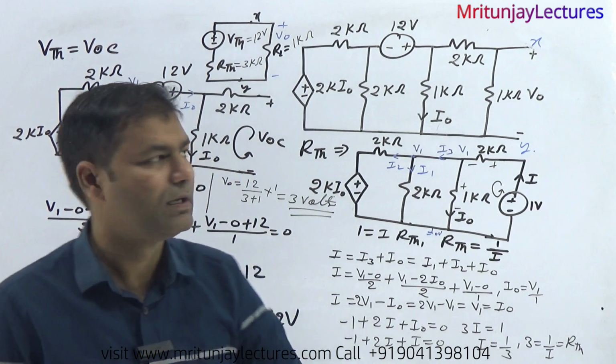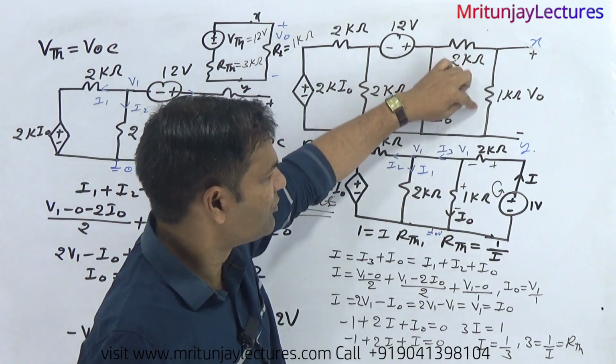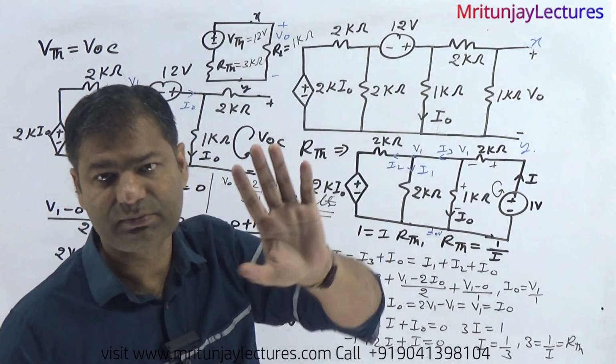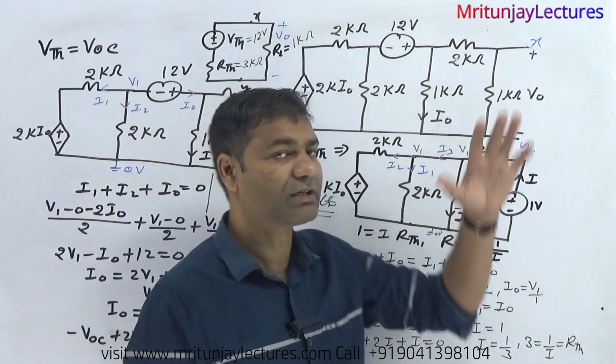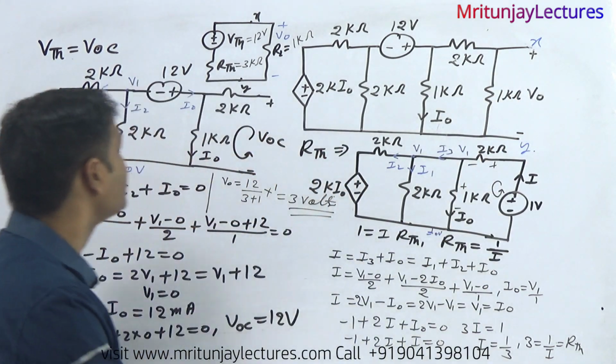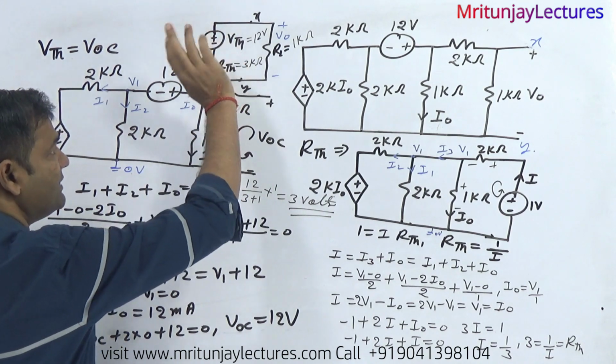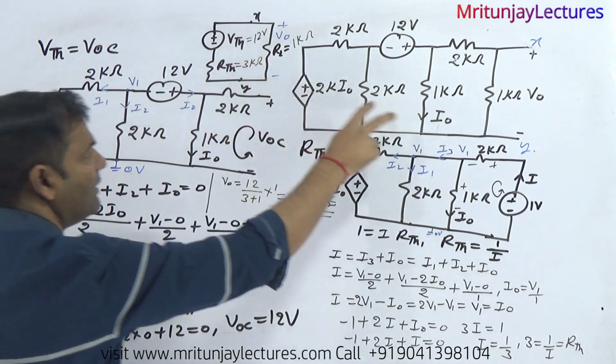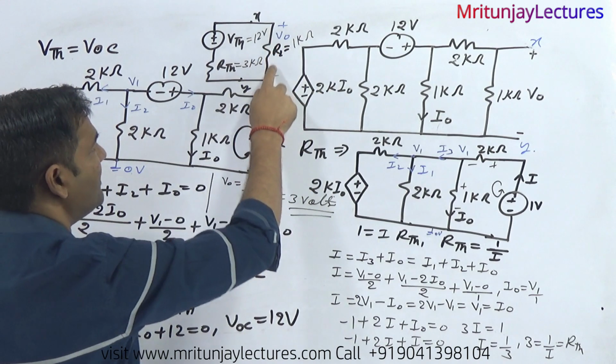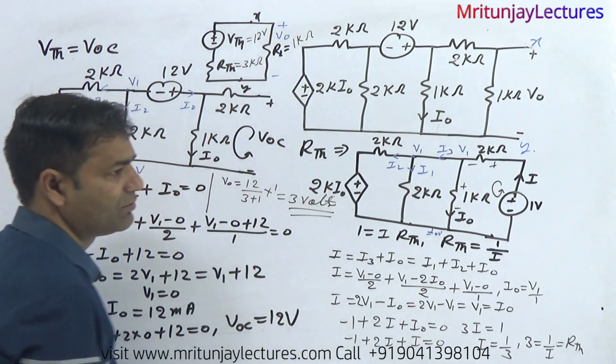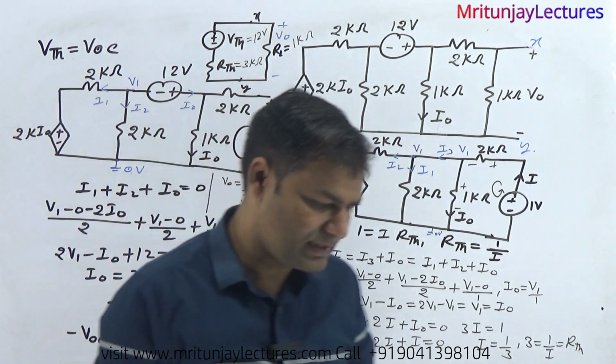First of all, remove this, that is the load resistance. And this whole circuit is converted into Thevenin's equivalent. Thevenin's equivalent means VTH and RTH in series. After that, connect RL, where RL is 1 kilo ohm, and then determine V0 by the voltage divider rule. So how can we determine VTH and RTH?